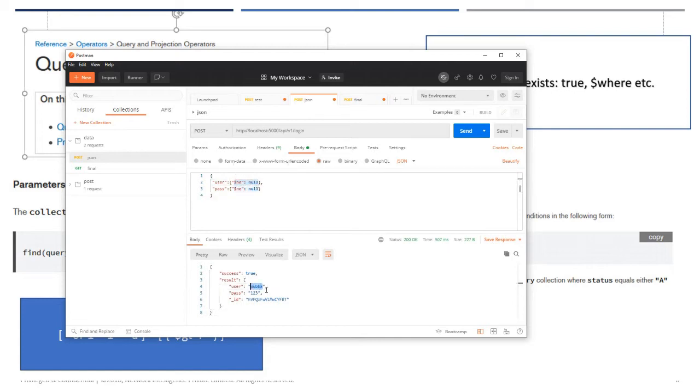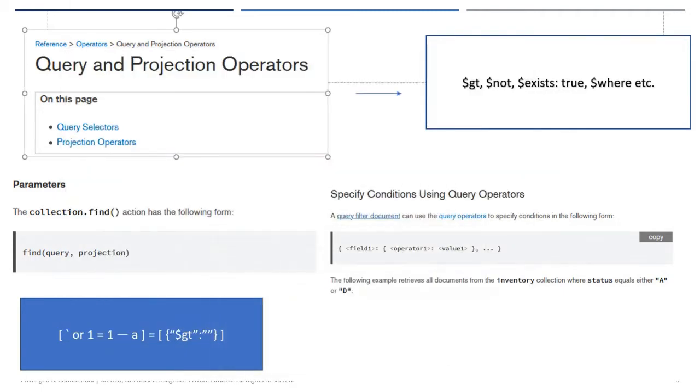So here I'm not mentioning the user. In the previous payload I mentioned $gt with a user, and now I'm using not equal to with no user, no password. But I'm able to log in.